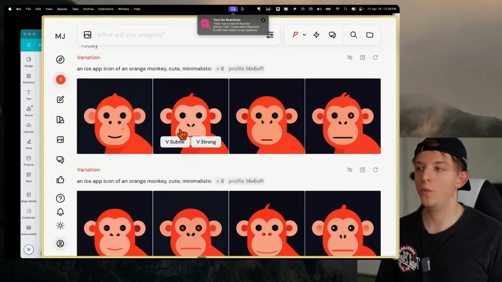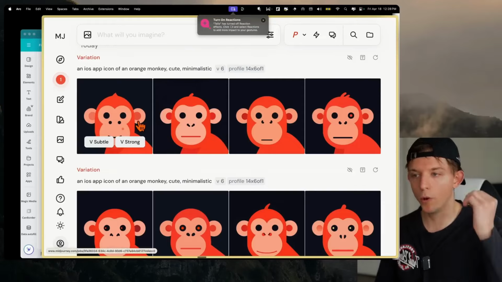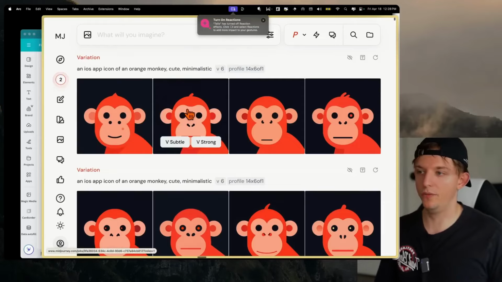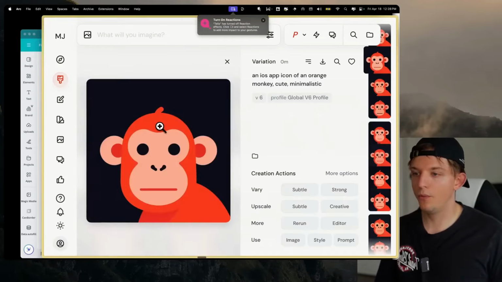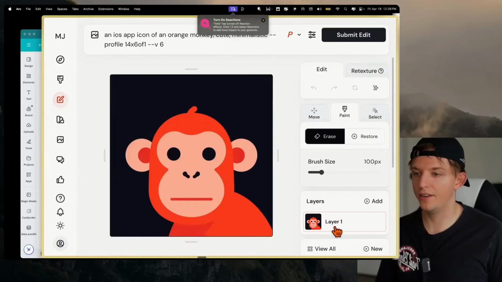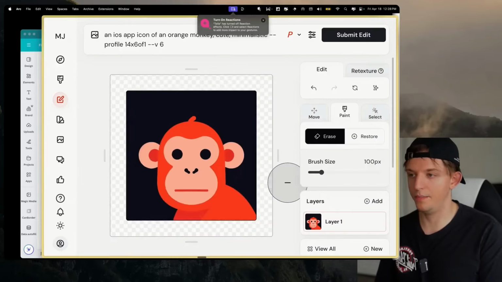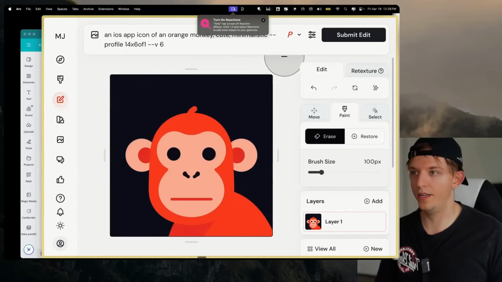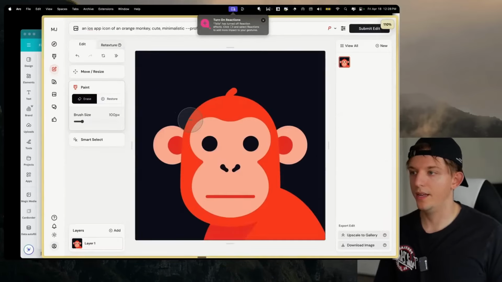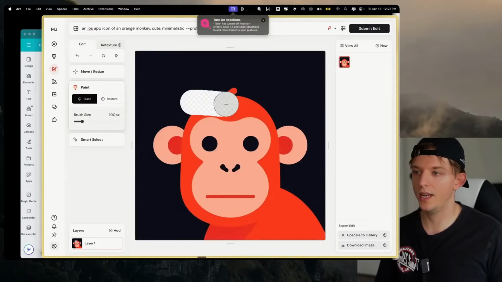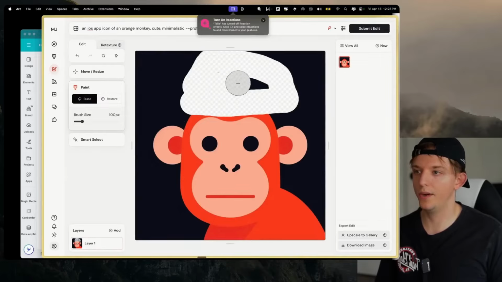But let's say we actually want to edit these at a more granular level on Midjourney. We can click on this right here, and what we can do is we can just hit editor. And so this will automatically open this up in this editor here. Okay, and so now what we can do is we can actually use this eraser tool. And so we can actually erase this part right here.